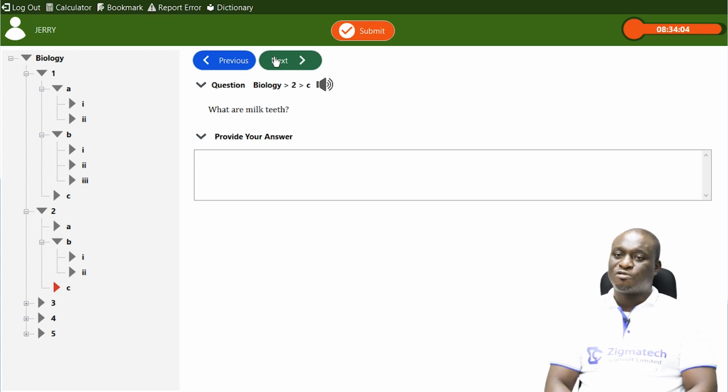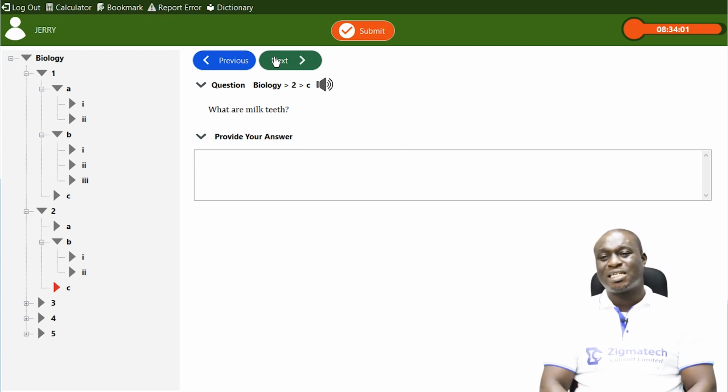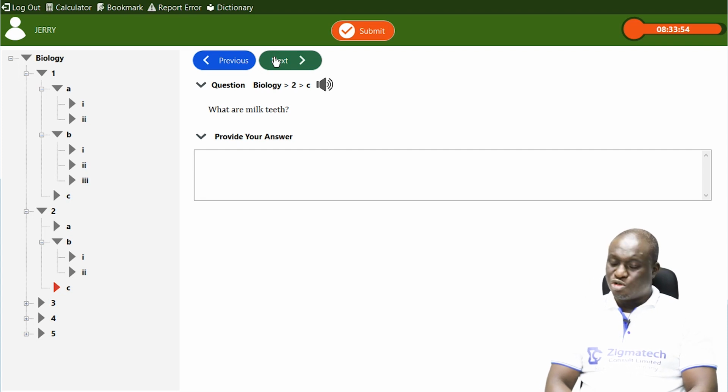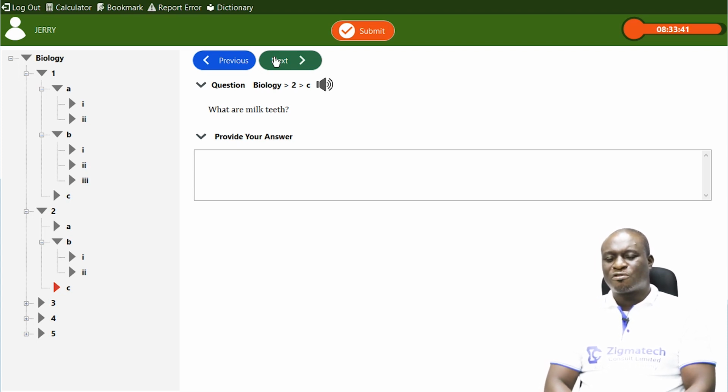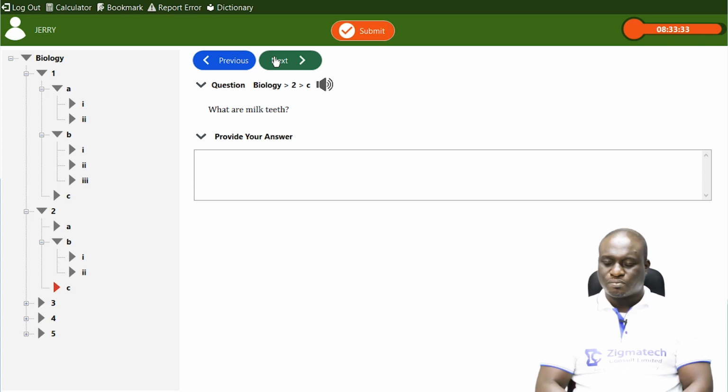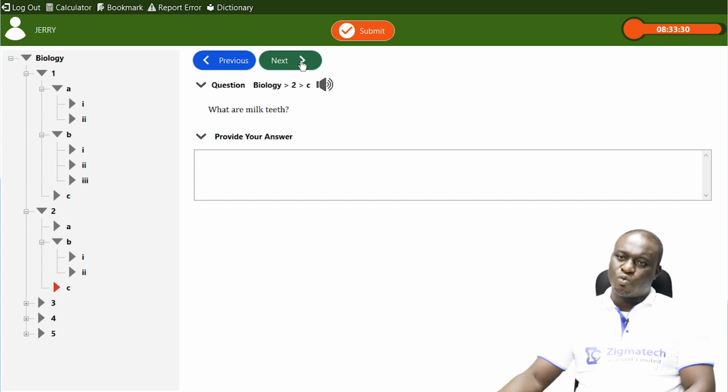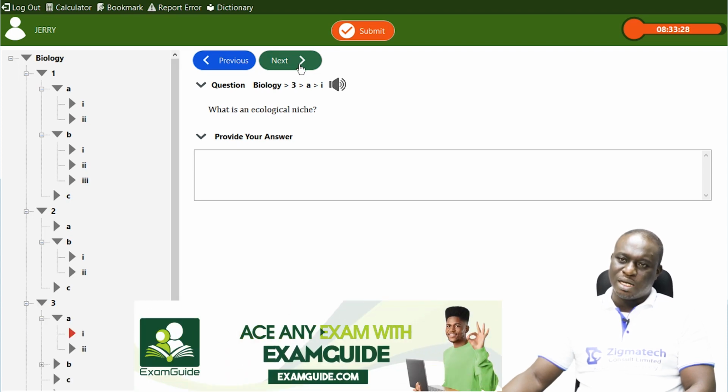Mostly you find the permanent teeth in adults, and then the milk teeth, you find them mostly in infants, growing up mammals. In terms of the permanent teeth, it consists of incisors, canines, premolars as well as the molars. That's what makes up the permanent teeth. So that is that for what milk teeth means.